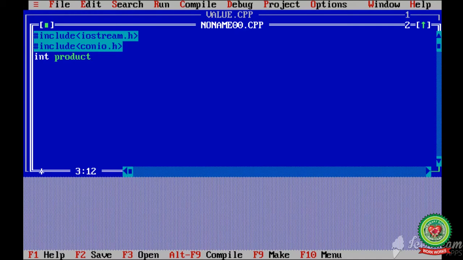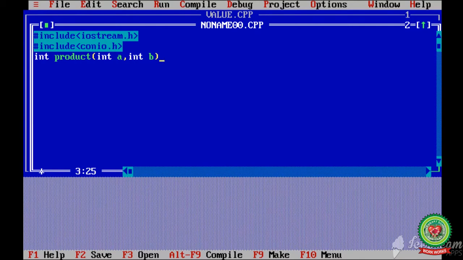I want to make a function and I have given it the name product, and its data type is int, meaning my function will return a value in the form of int. Here I want to do the multiplication of two numbers, that's why I have taken int a and b. That is my function declaration.